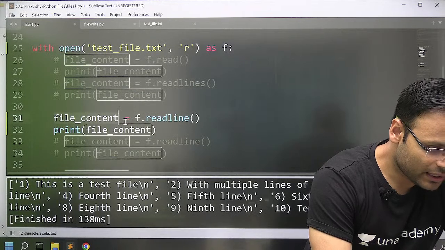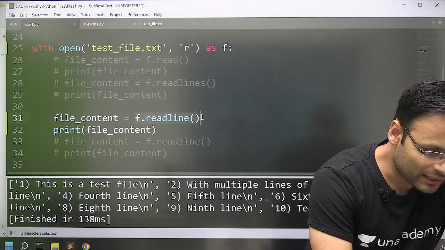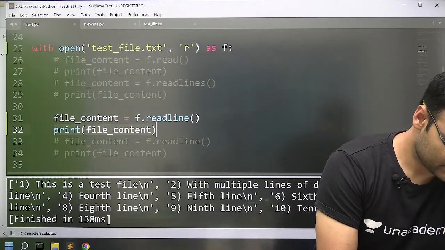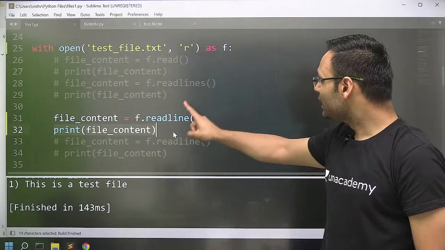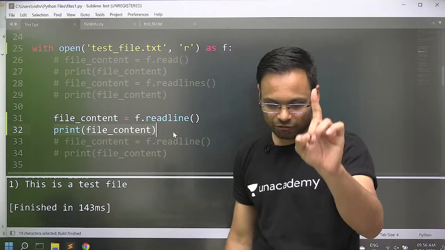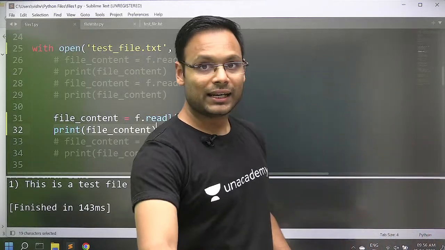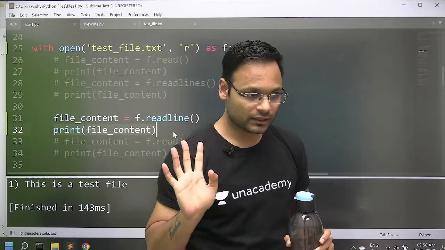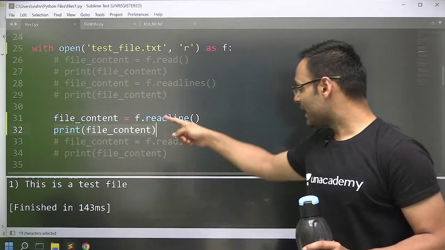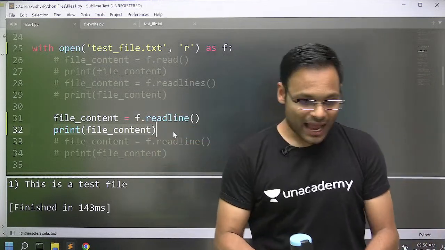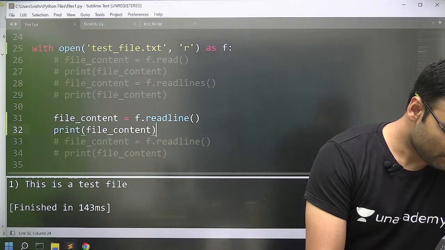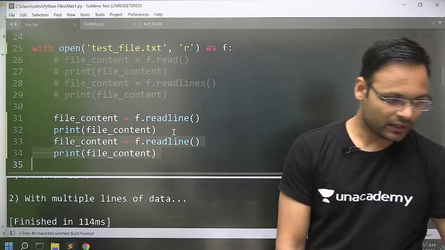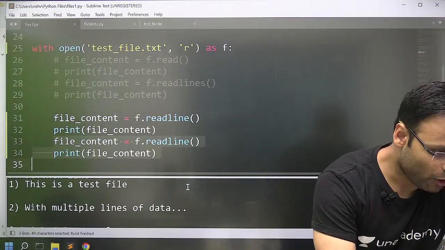File content is equal to f dot readline, and then I am trying to print the file content. Look at this. The readline function reads only one line. The readline function will read only one line. If I print the same thing once again, means I am trying to run the same code once again, see what happens.